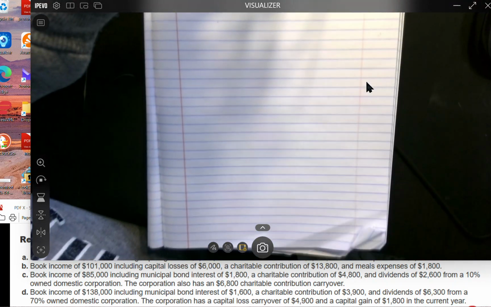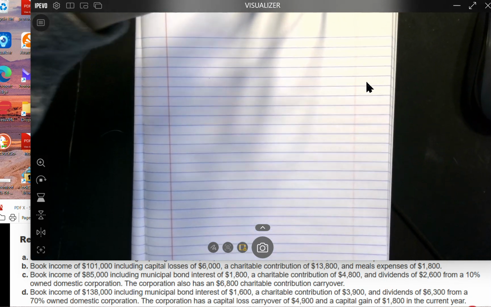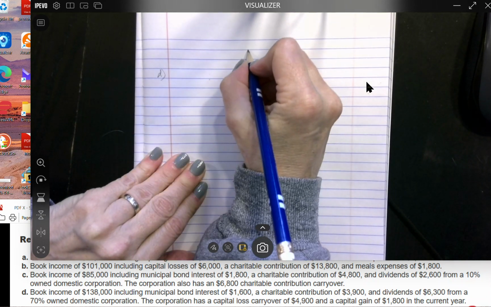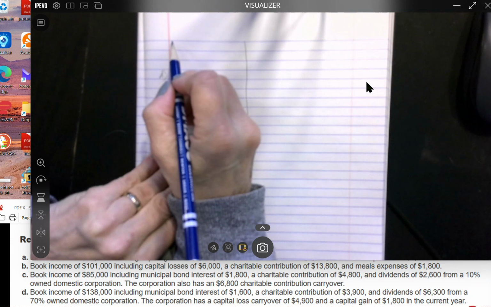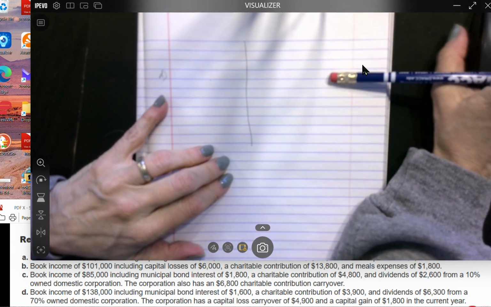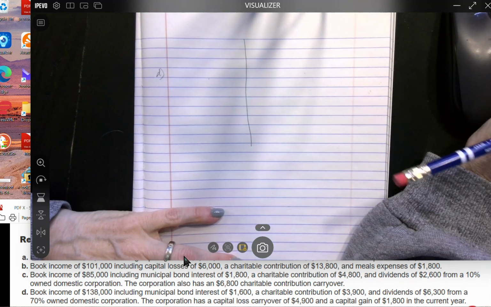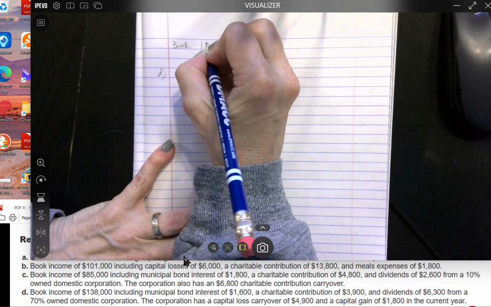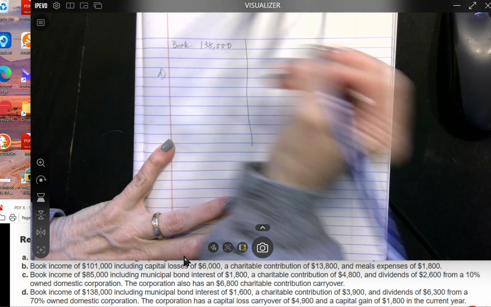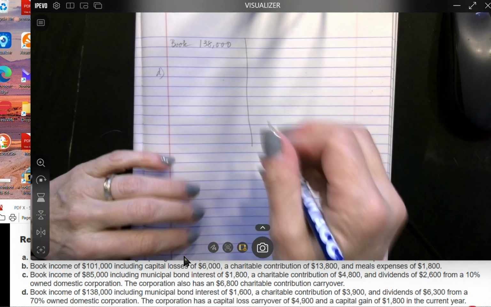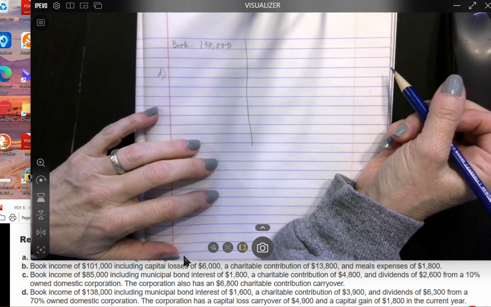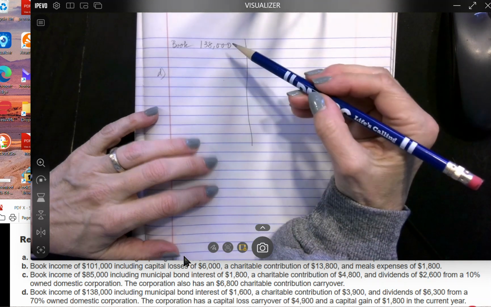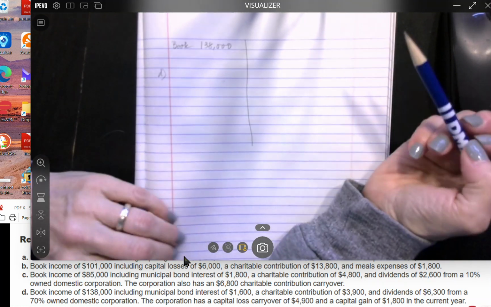All right, so let's look at our last one here. This is D. Kind of do this again. So here we've got book income of 138,000. This includes muni bond interest of 1,600. So remember that is includable in the book. It's included in the book income. It's not going to be included in the tax.